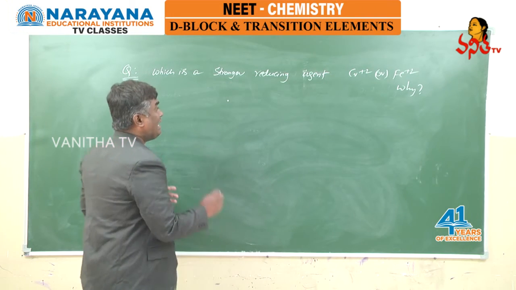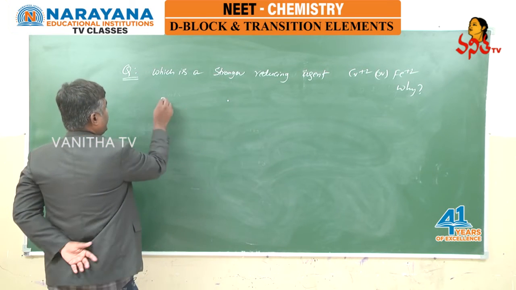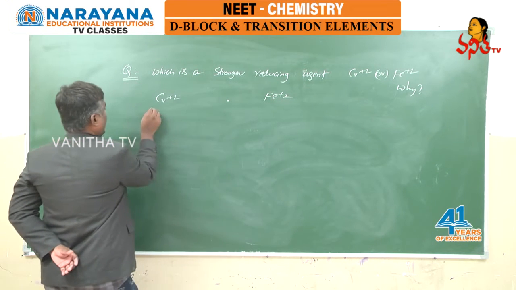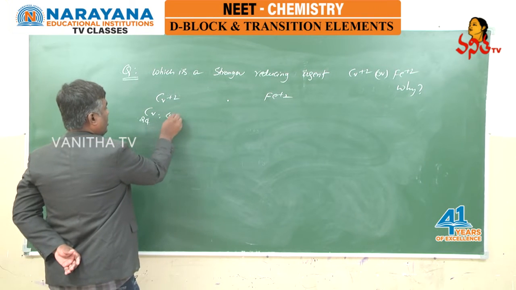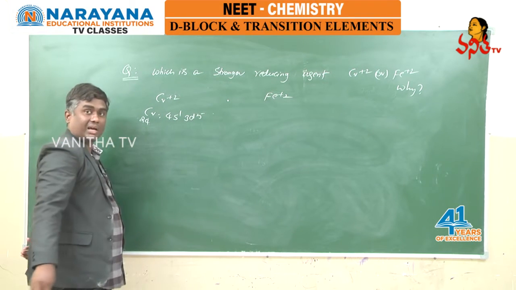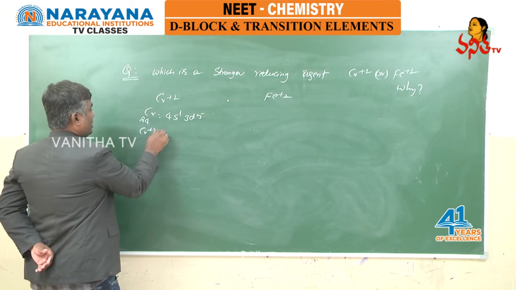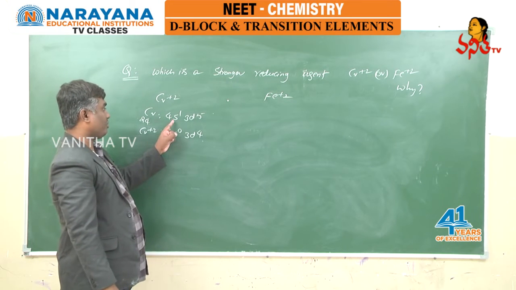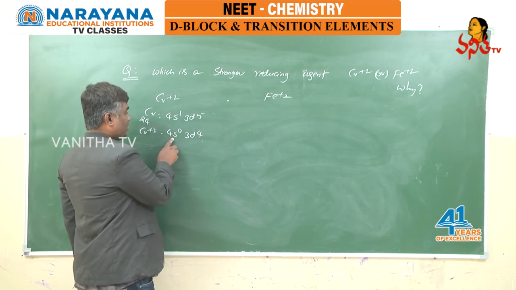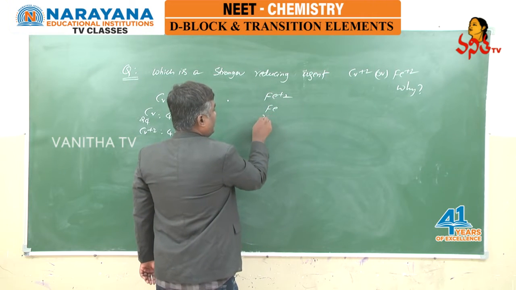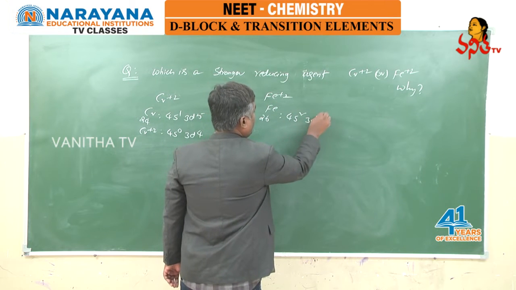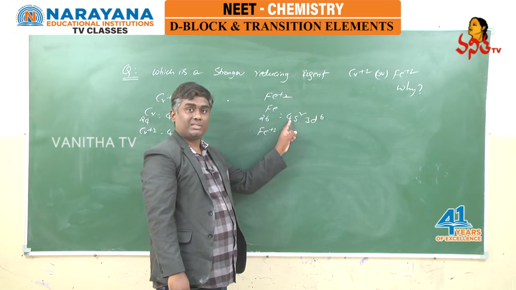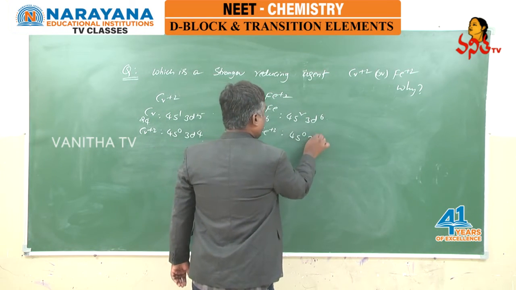Why are they asking? Let us discuss with the help of their electronic configuration. Chromium +2 and iron +2 are given. Before that, chromium atomic number is 24, and 4s1 3d5 is the valence configuration. Then chromium +2 means 4s0 3d4. +2 means loss of 2 electrons, one from 4s and one more from 3d, and it becomes 4s0 3d4. And iron atomic number is 26, 4s2 3d6. Iron +2 means loss of 2 electrons from 4s, and it becomes 4s0 3d6.